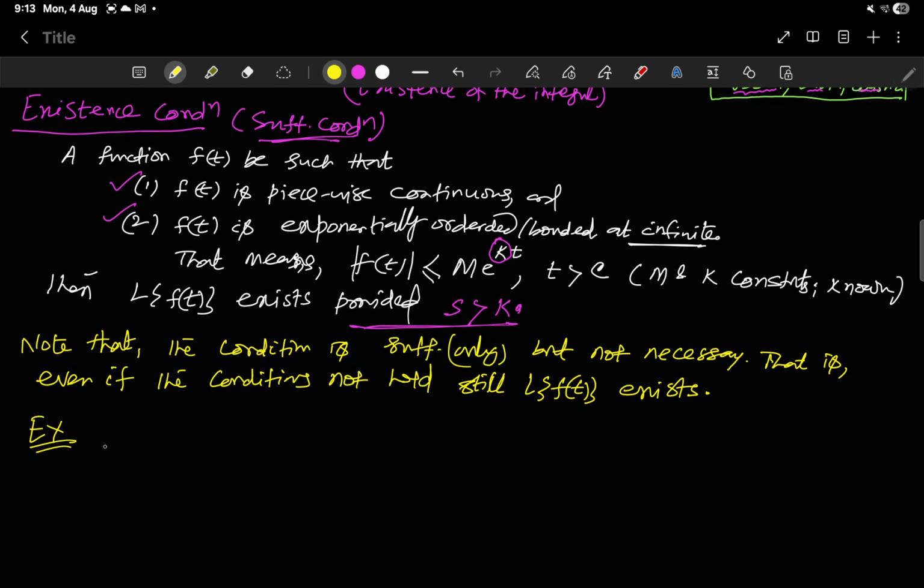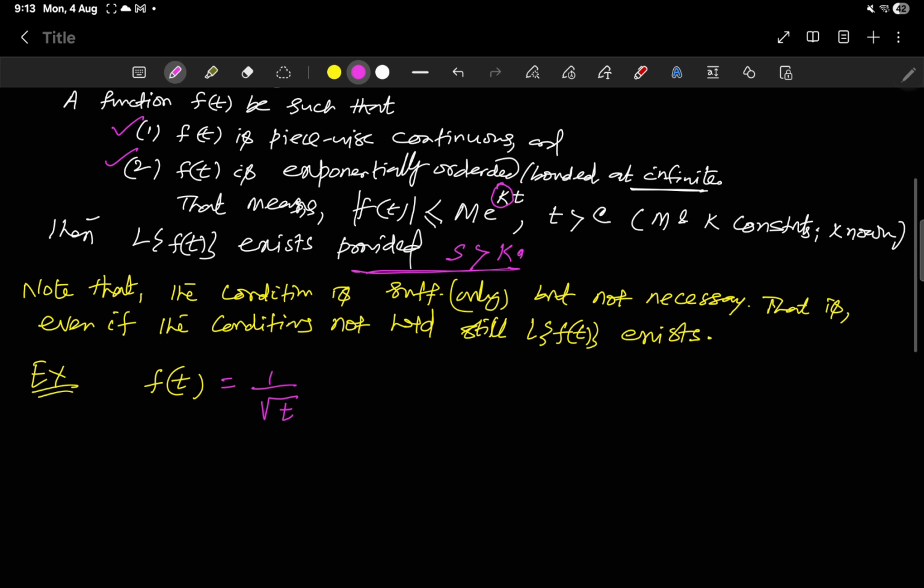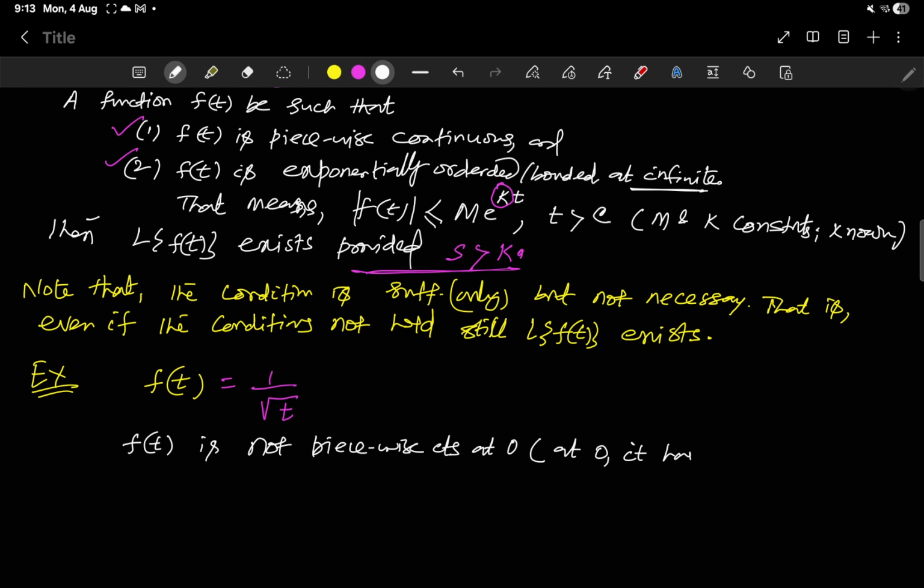For example, suppose you have a function f(t) equal to 1 by root over t. The function is not piecewise continuous. f(t) is not piecewise continuous at 0. In fact, at 0 it has an infinite discontinuity.